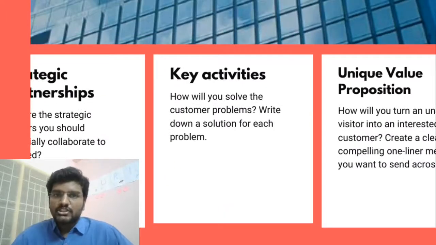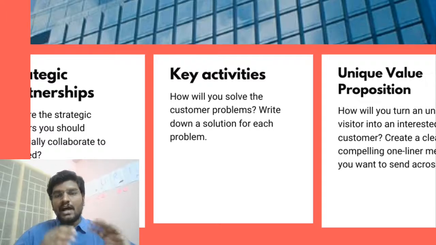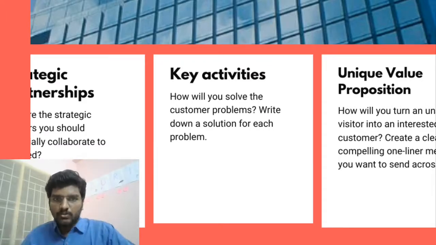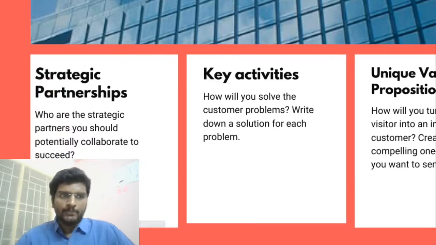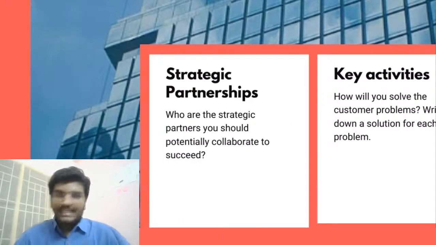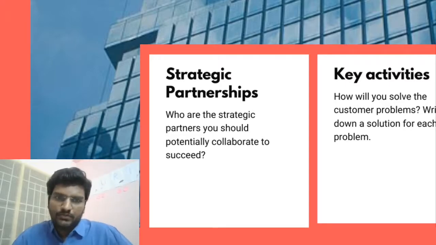The key activities are the things that you might be doing or prioritizing towards achieving those outcomes, right? You have customers, you have their problems, and you have to really think of the solutions and what activities you should really work on. Strategic partnerships are very key in every business, and they help you to accelerate your vision. How you can collaborate with different partners is something that you should necessarily identify.